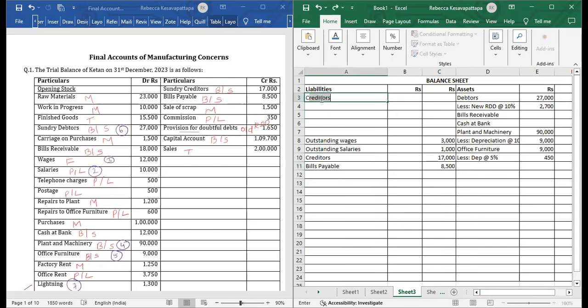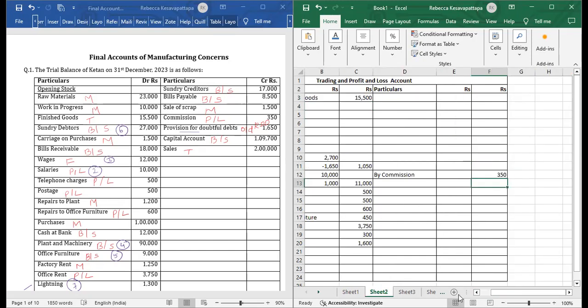Liability side, on the first line always it is to be written as capital. Inner column, because profit or loss, whatever it is, we have to do the additions over here. Capital we will write 1,09,700.